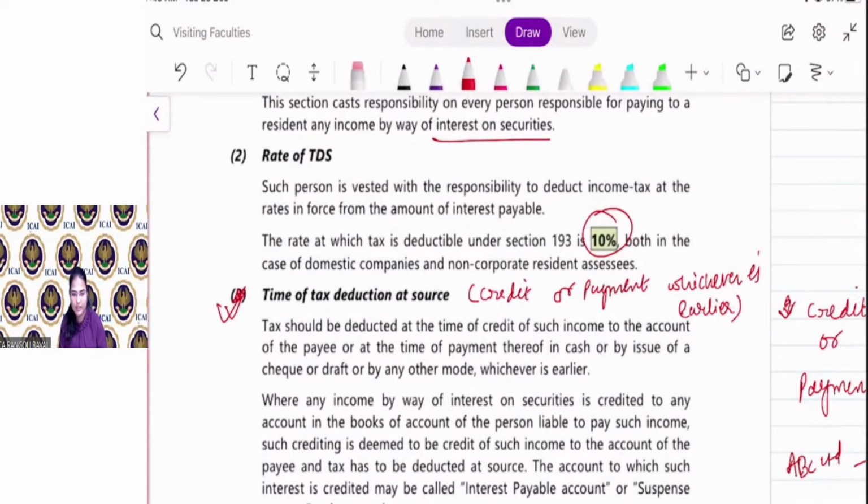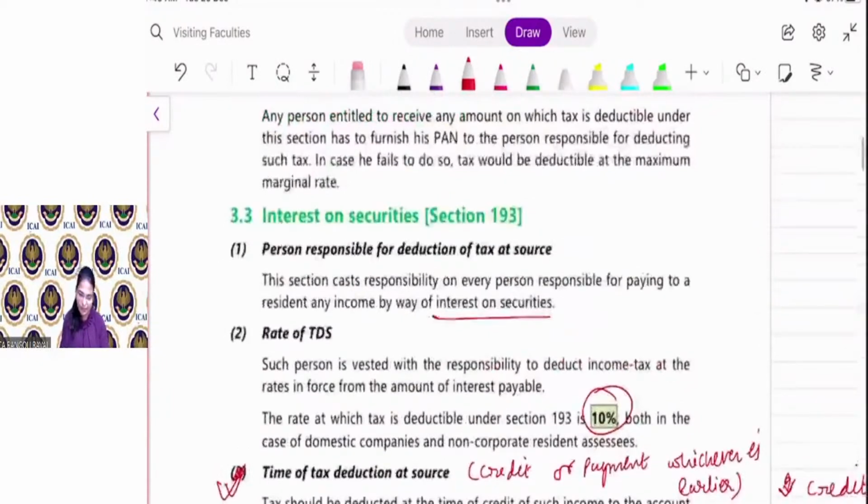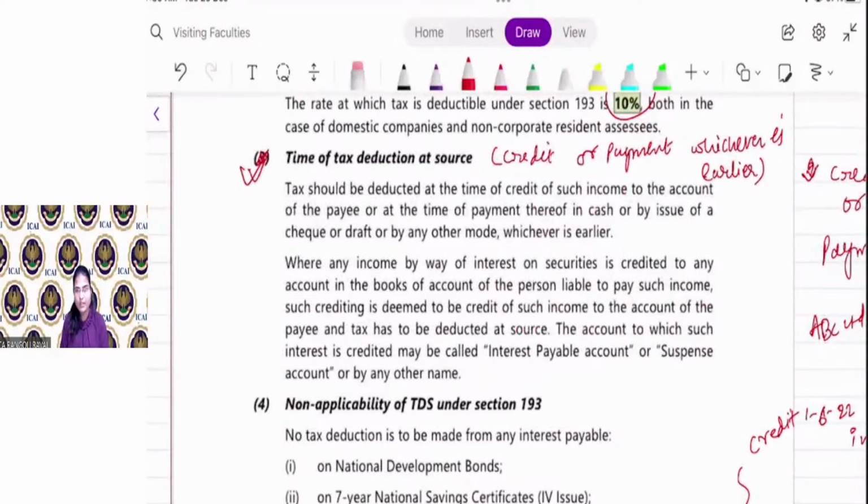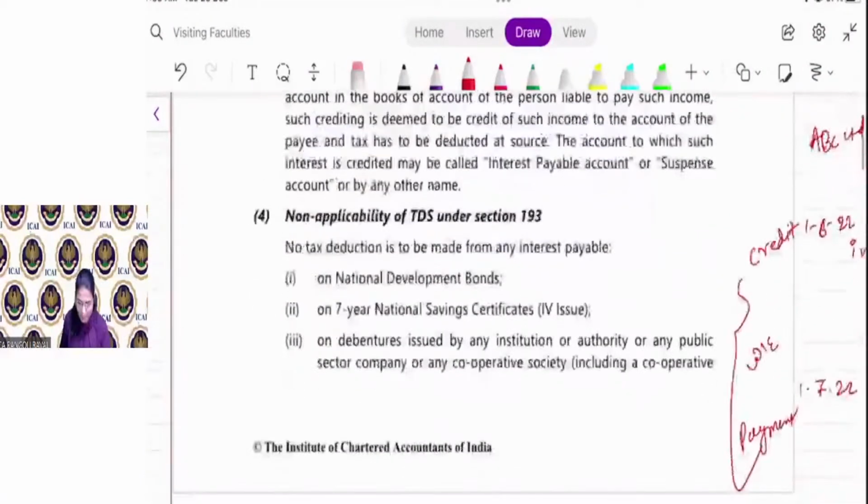Whichever is earlier, not whichever is higher. Here there is no higher. Yes, TDS on interest amount. Here the section itself says that it is interest. Clear everyone?